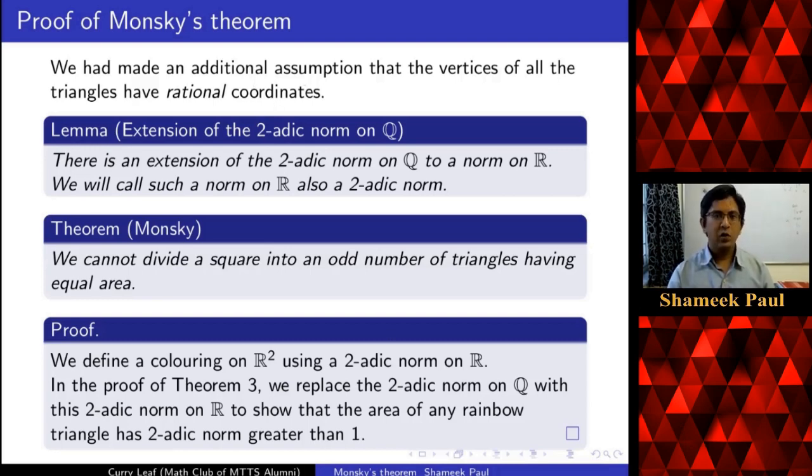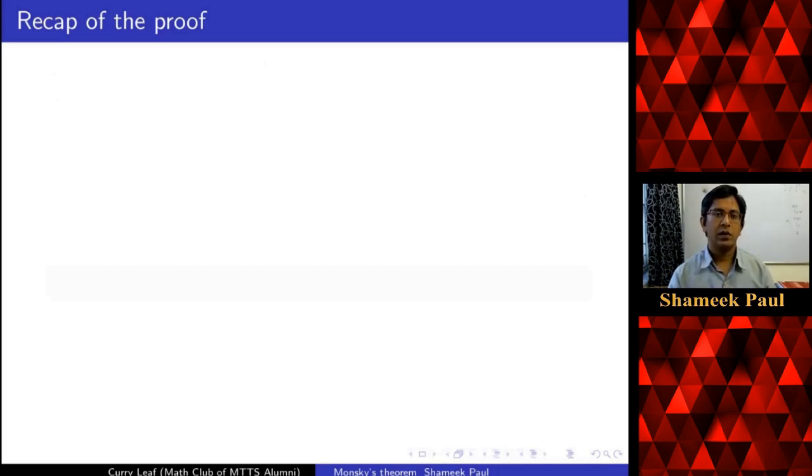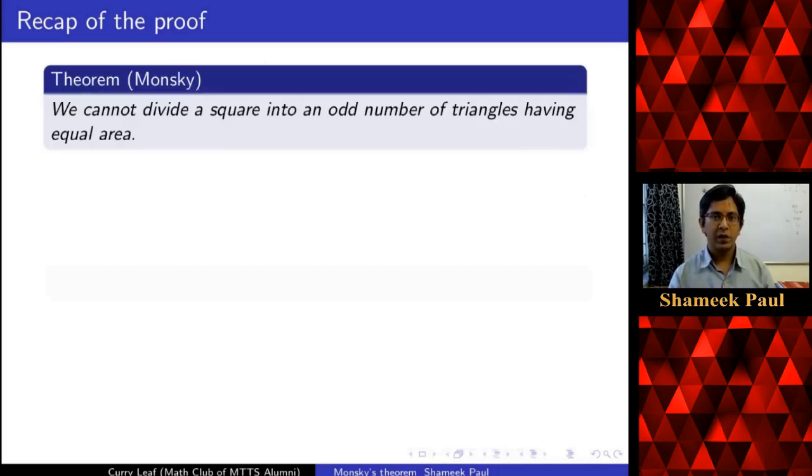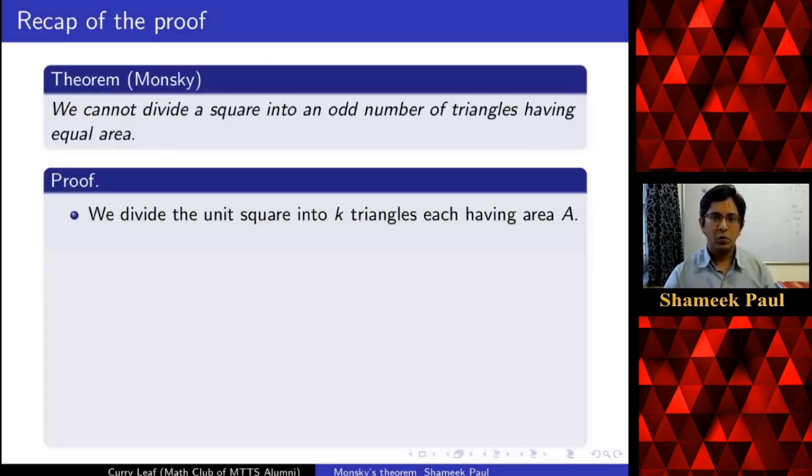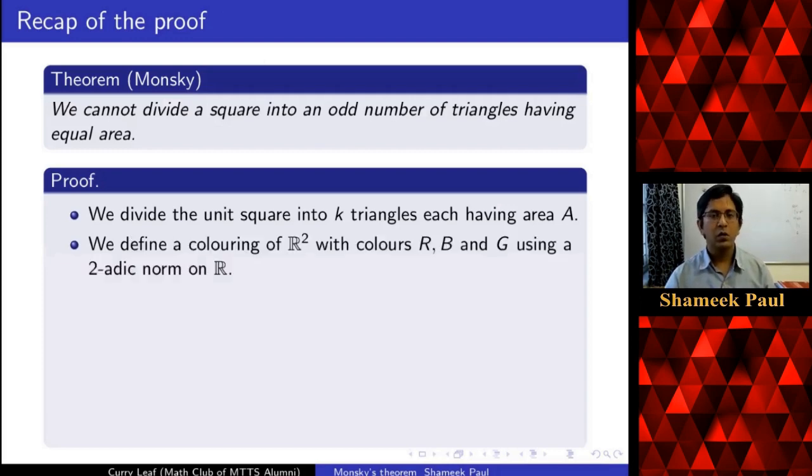But let me just give you a quick recap. What were the main steps of the proof? This is the theorem, the statement. To prove it, we divide the unit square into k triangles, each having area A. Now we define a coloring on R2.